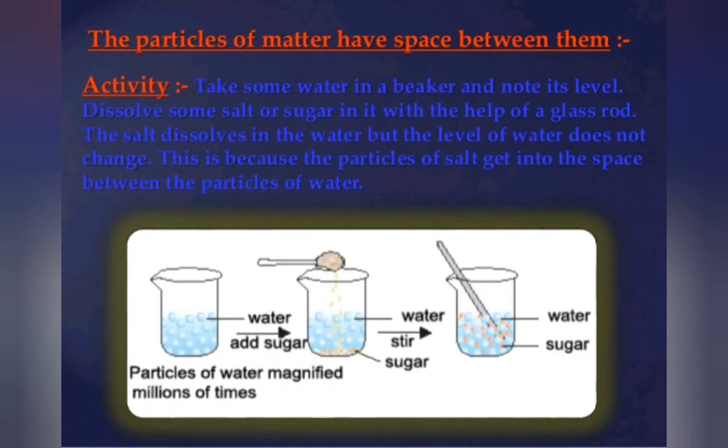Particles of matter have a space between them. Take some water in a beaker and record its level. Dissolve some salt or sugar in it with the help of a glass rod. The salt dissolves in the water, but the level of water does not change. With this, it is clear that the particles of salt get into the space between the particles of water.